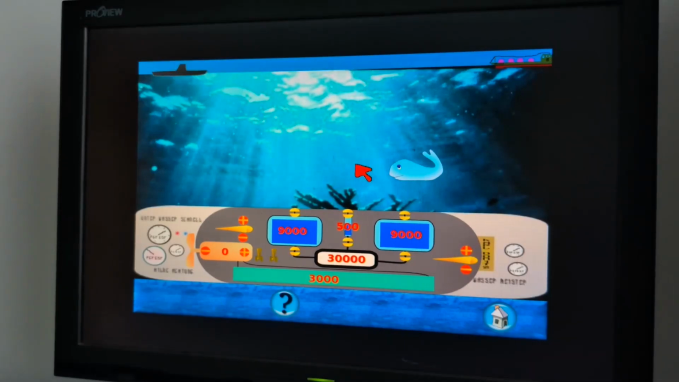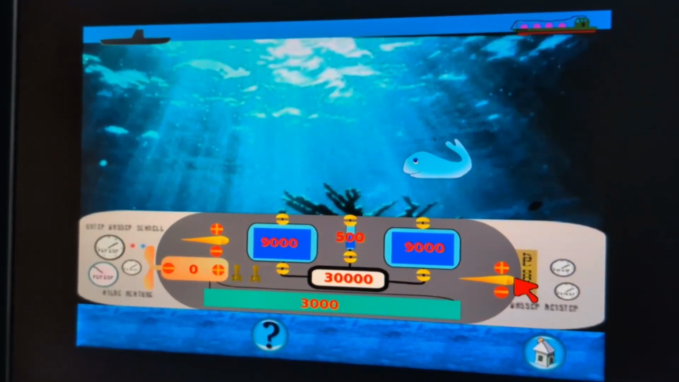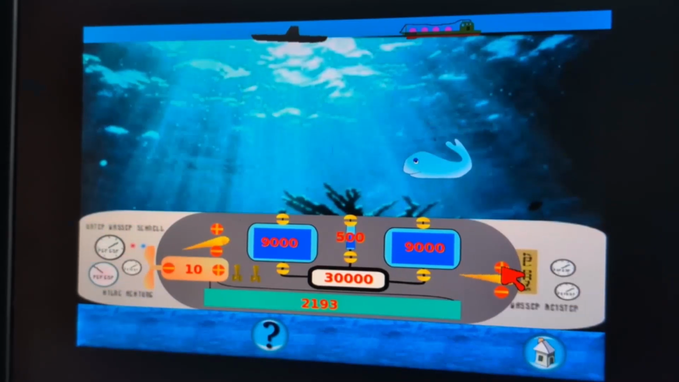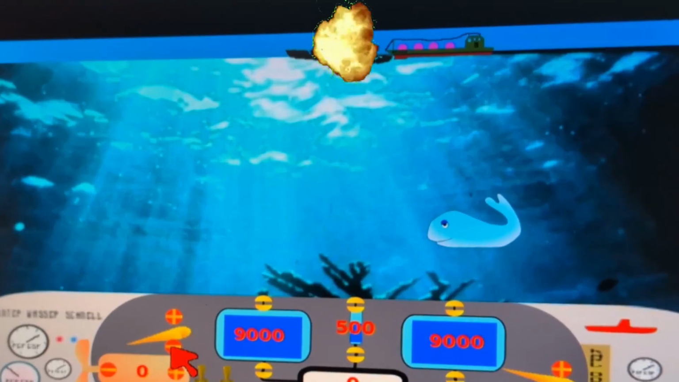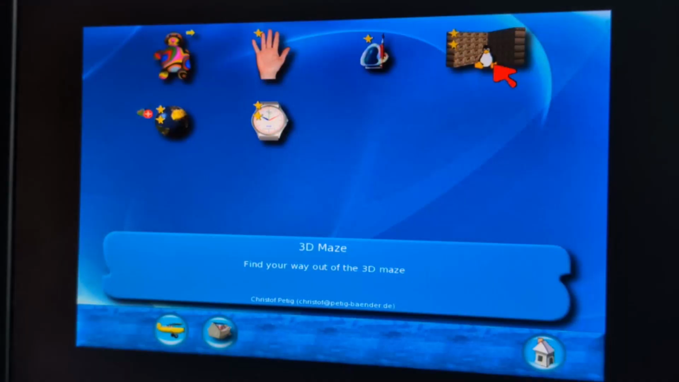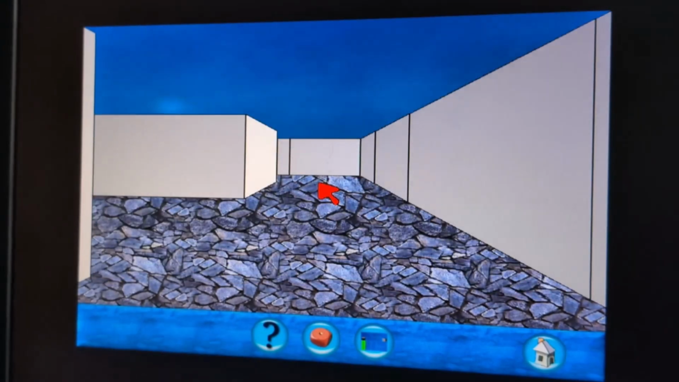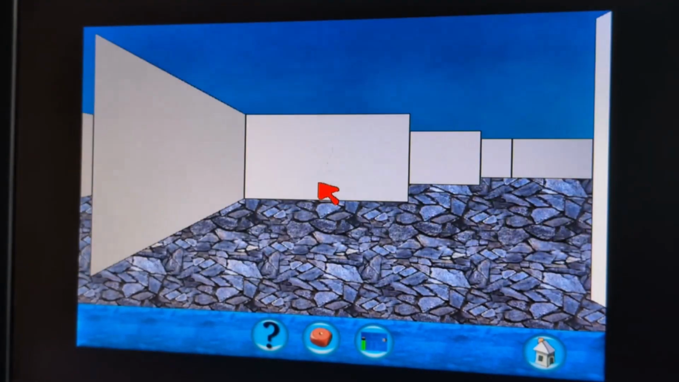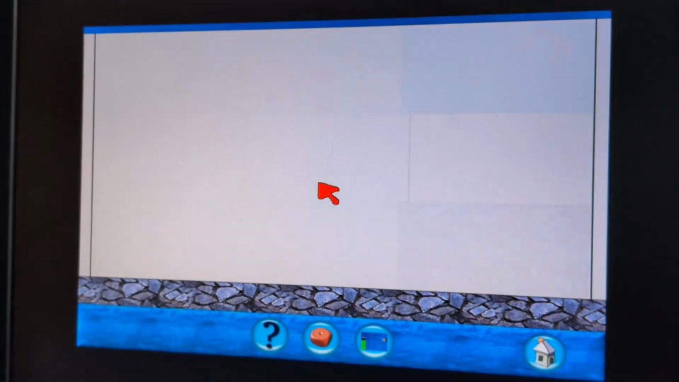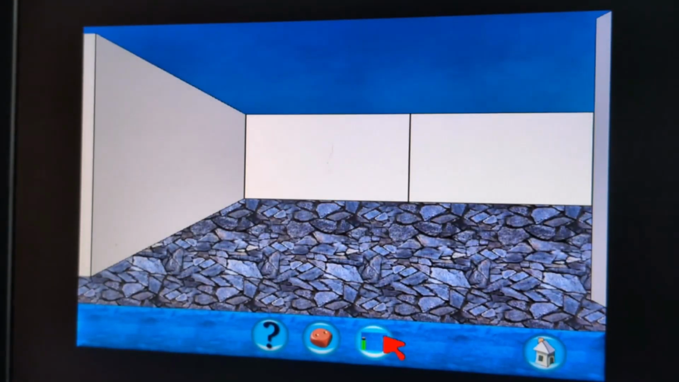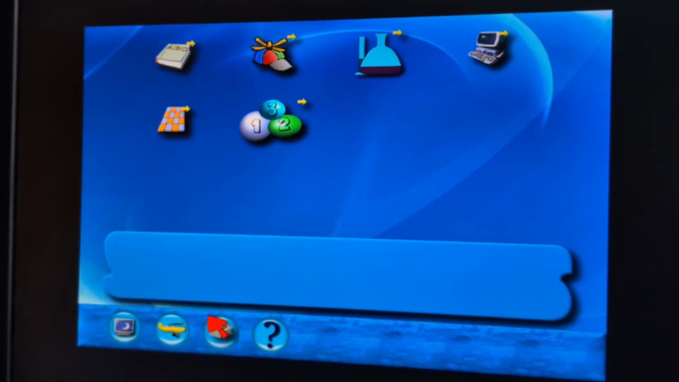Anyway, pilot a submarine! And how do I do that exactly? Speed and power. Lower, lower, lower! No! Low! Low! Low! No! 3D maze. Oh. Okay, so I did it. Alright, so that was Gcompris.